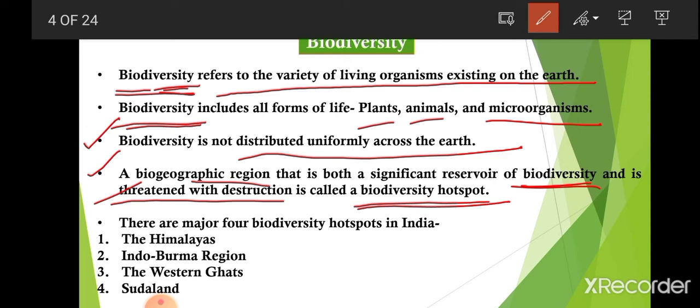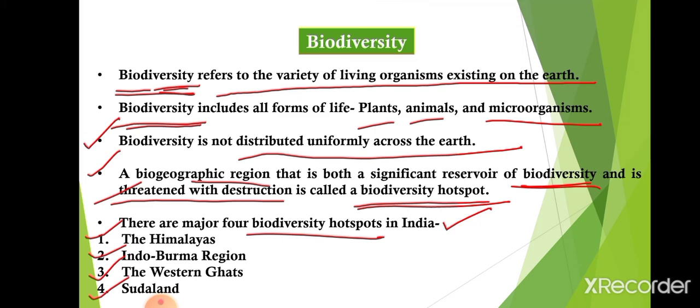Now, in India, there are four major biodiversity hotspots. First one is the Himalayas, then the Indo-Burma region, the Western Ghats, and the Sundaland. These are the four major hotspots in India.